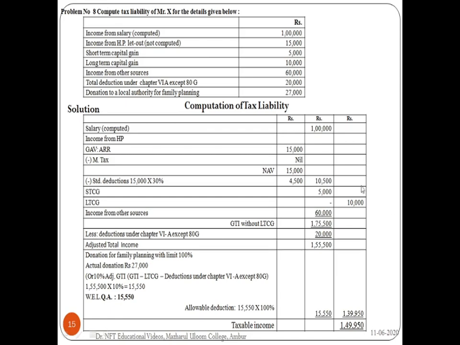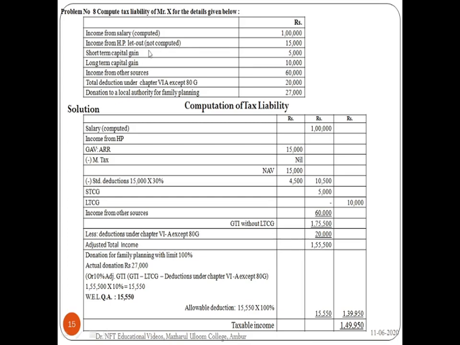If you see the problem, income from salary is given, computed is given. So from this computed amount, we need not deduct the standard deductions. We can take it as it is. All right, computation of tax liability. Salary computed is 1 lakh. Next one is income from house property let out.